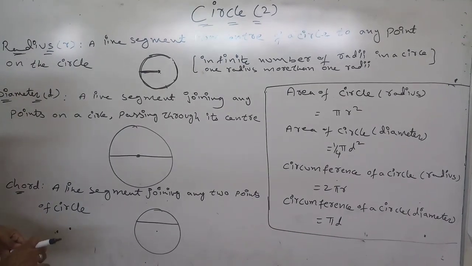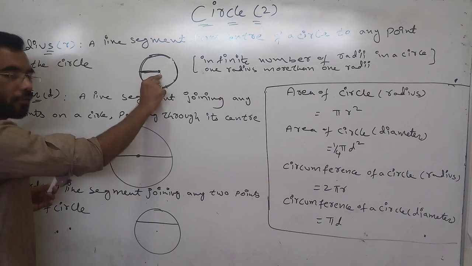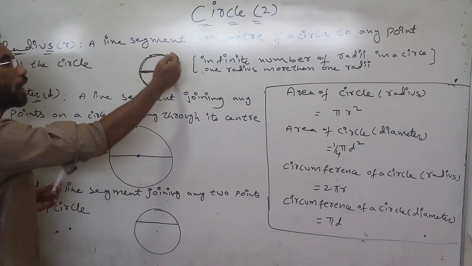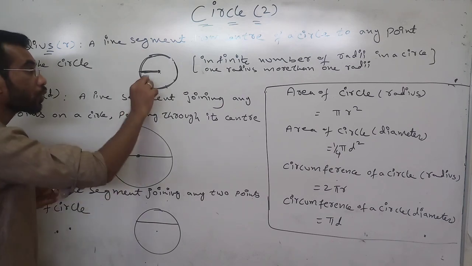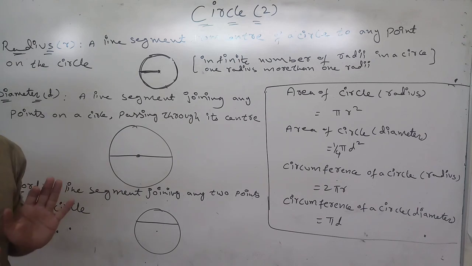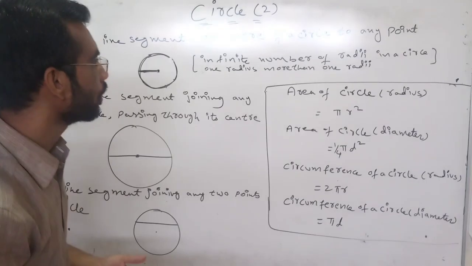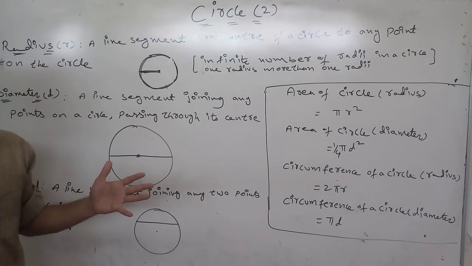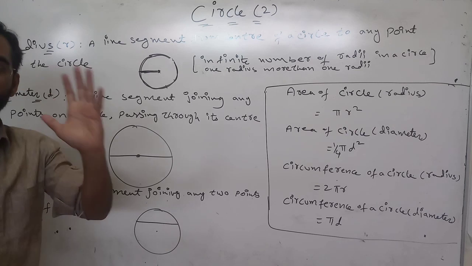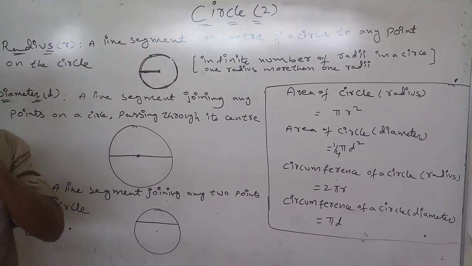Now see, this is the line segment taken from the center of the circle to any point of the circle. Here I have taken one point. You can take anywhere on the circle, but it should touch the center point. Then it is called a radius. If it is more than 1, it is called radii. We can draw infinite number of radii in a circle, denoted with small r.